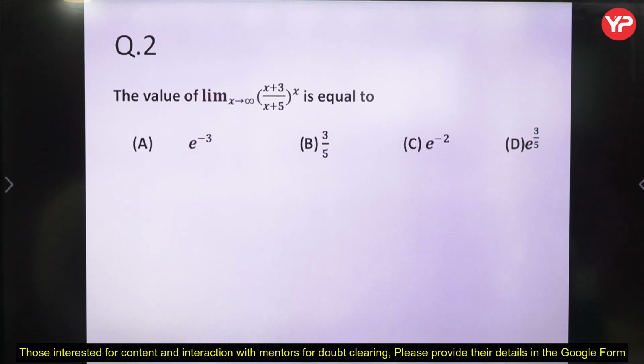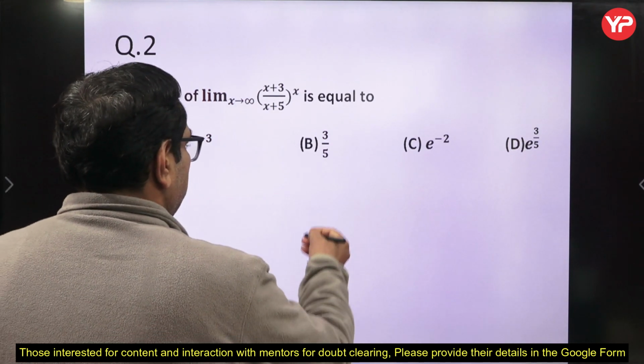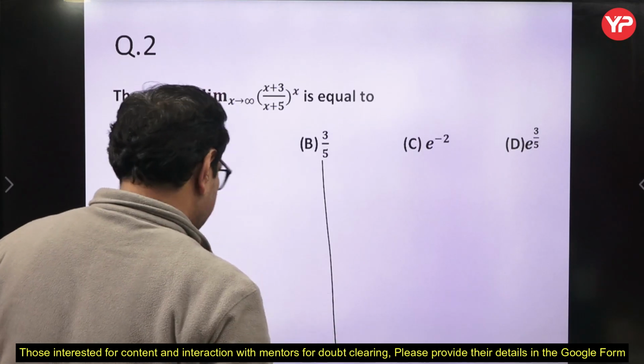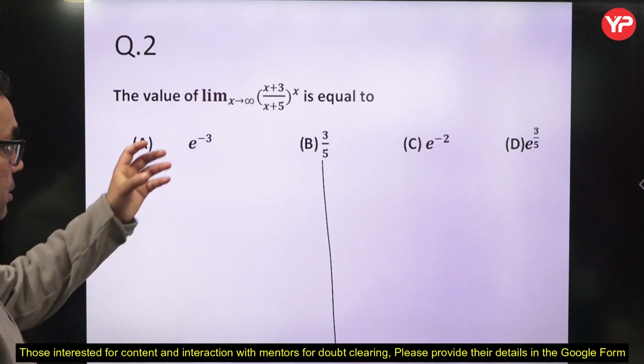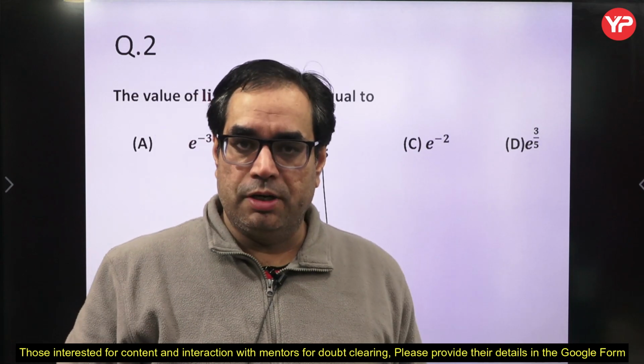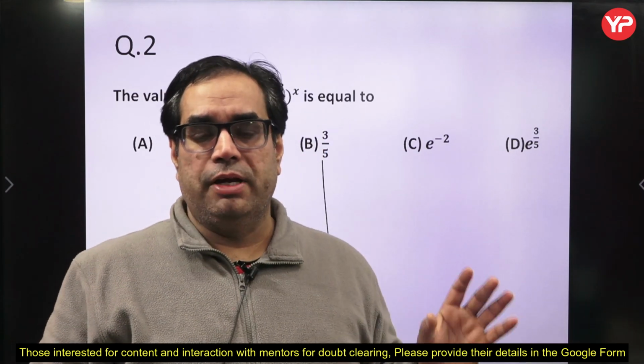Okay, so now you can resume your video and you can see the solution here. First of all, again we have taken one problem from limit because this is another important form other than L-Hospital rule. This is the second important form in limits.